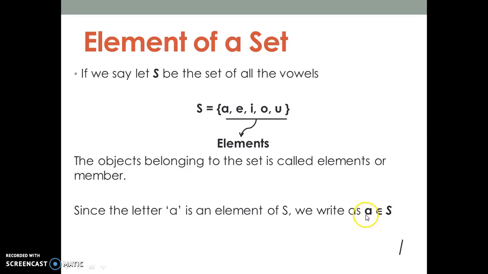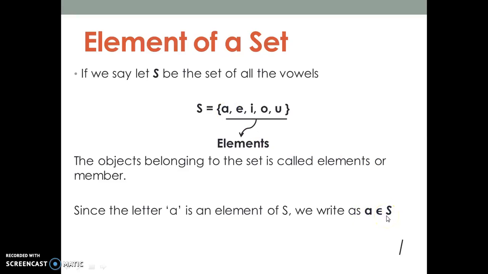We write it as A, and this is a Greek letter called epsilon, and we say it belongs to. We read it as A belongs to S. The S is coming from the name of the set, and A is the element present inside the set.